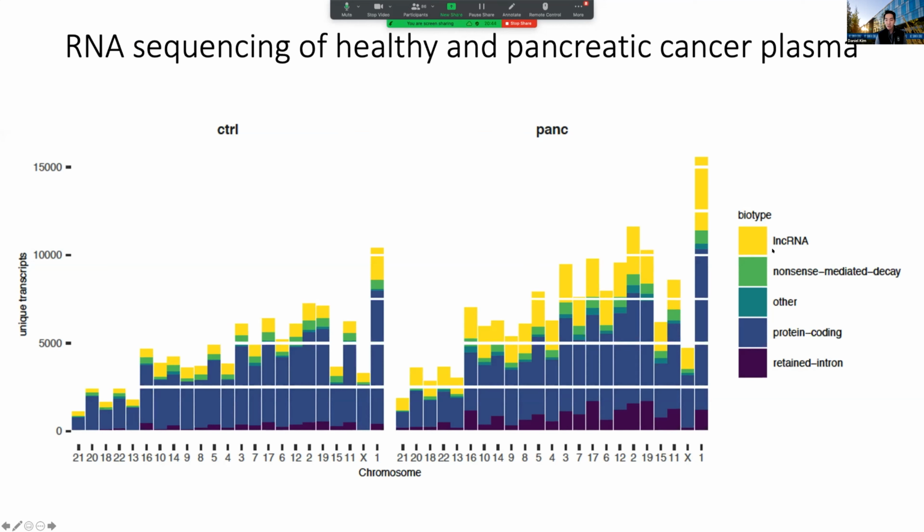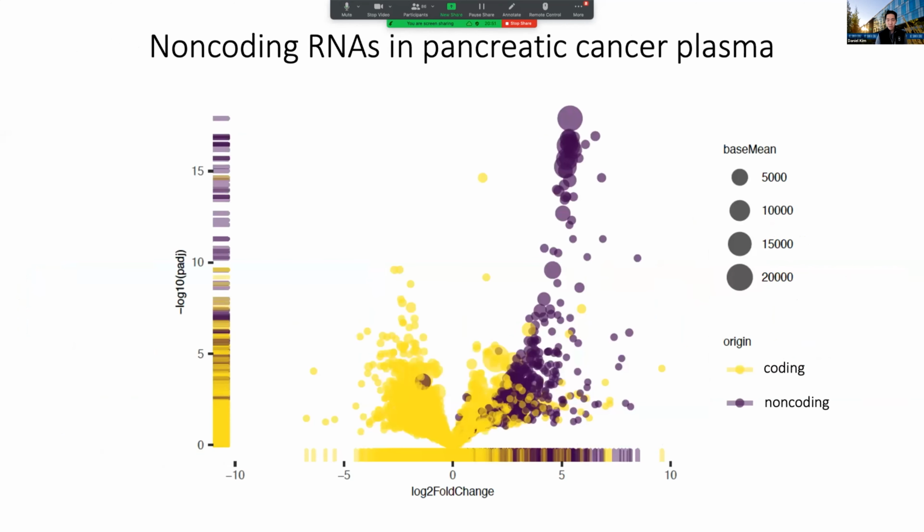And so you can see that these non-coding lncRNAs are expressed and released in these pancreatic cancer patients in the blood. And what is quite striking is, here I'm again showing you a volcano plot. On the left, these are all of the RNAs that are enriched in the individuals that are healthy. So this is healthy blood that we're sequencing. And then here on the right, what I'm showing you is all of the RNAs that are enriched in these pancreatic cancer patients. If you look at the RNAs that encode for protein, there's a kind of similar distribution where there's some that are enriched in healthy people versus some that are enriched in pancreatic cancer.